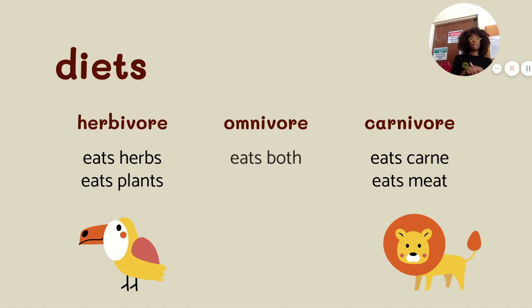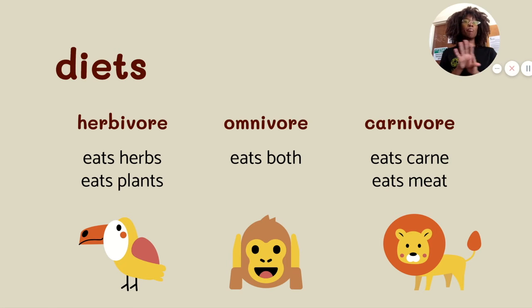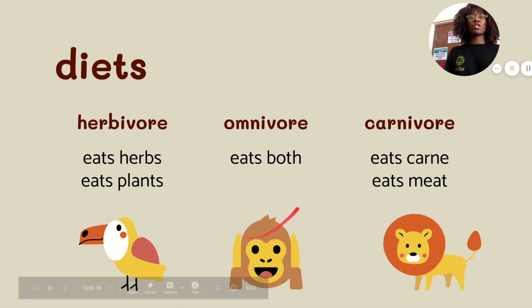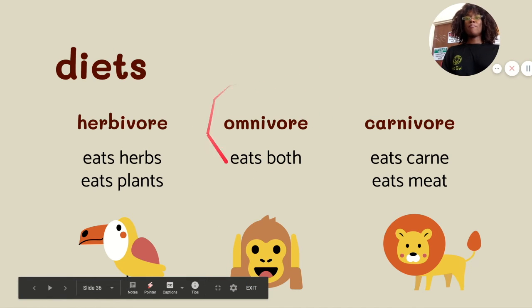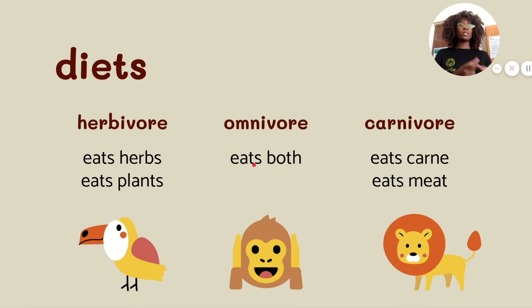And then we have what's called an omnivore, eats both. It eats both meat and plants as well. Omnivore eats both. So, what are you? Exactly. You're typically going to be an omnivore unless you are a vegetarian, in which case you would be an herbivore. You'd only eat plants. Or you could also be a vegan, which means you eat no animal products whatsoever. So, typically, most of us are going to be omnivores. If you have a meal that has a steak and some potatoes, omnivore.